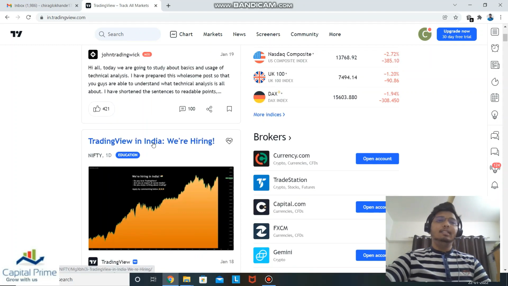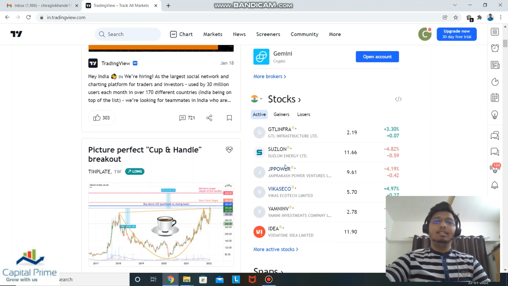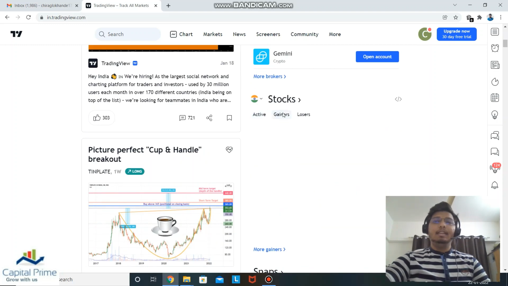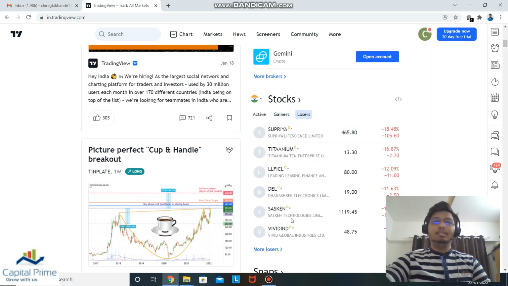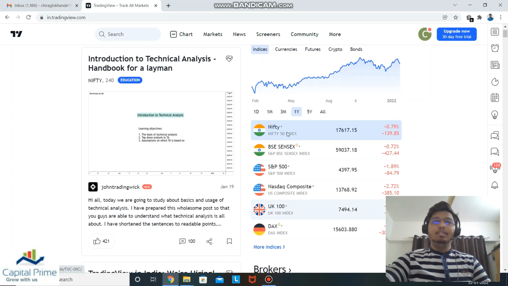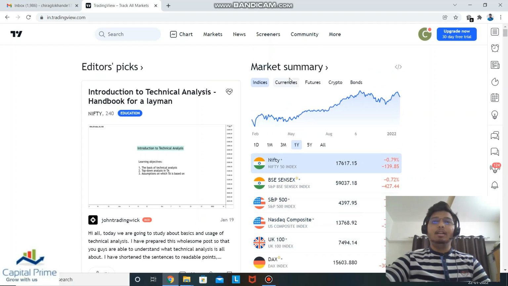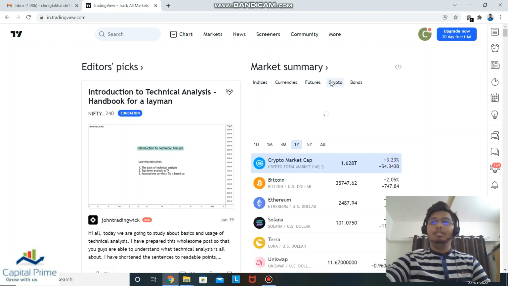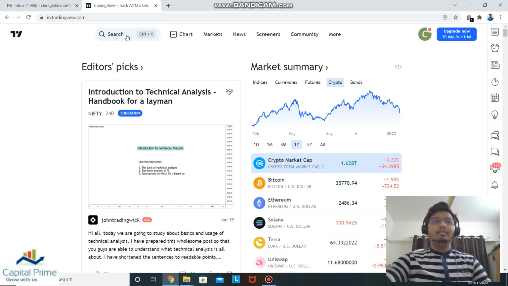You can see some trading ideas over here, some stocks in news, some gainers, some losers. You can even see various markets like Nifty, the S&P 500, the US market, the UK market, currencies, cryptos, everything in here. This search bar you can use for searching any stocks, crypto, currency, various indexes.